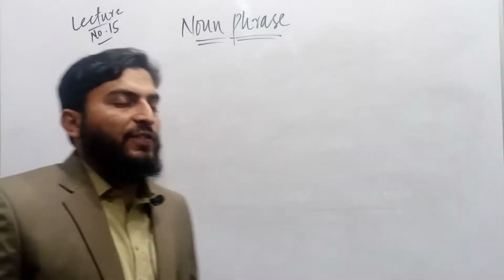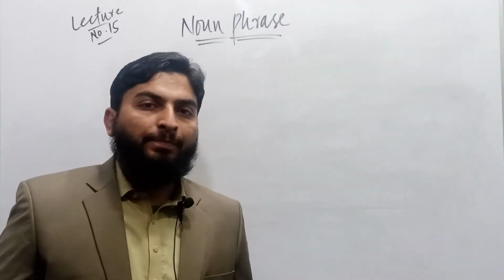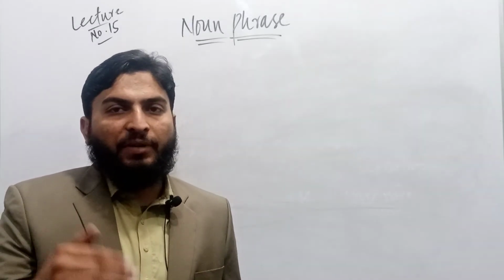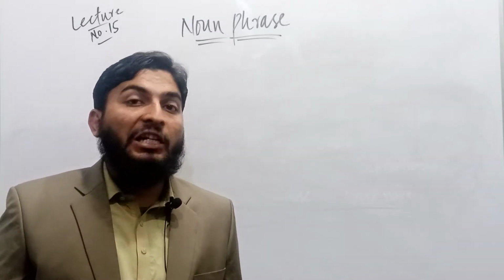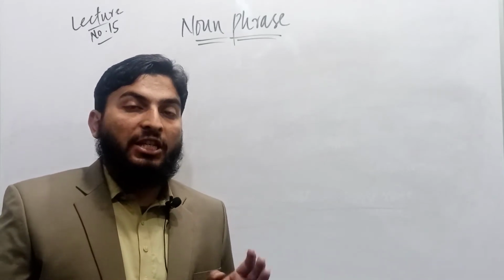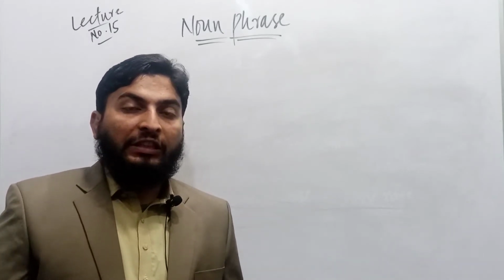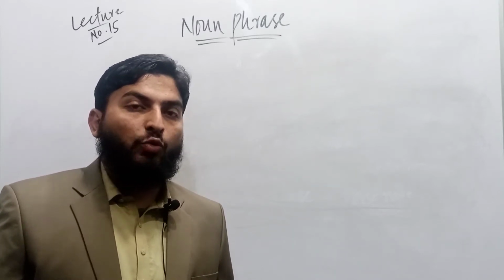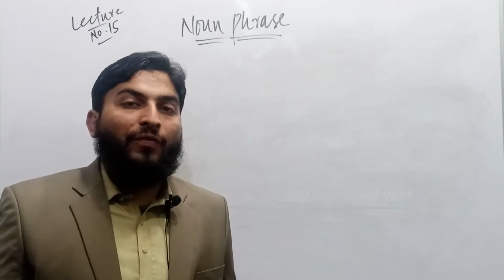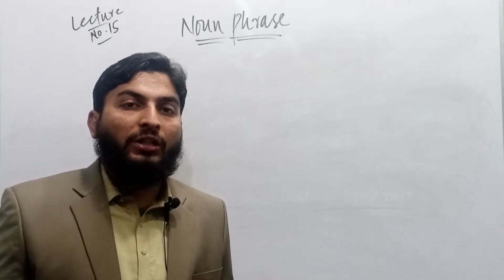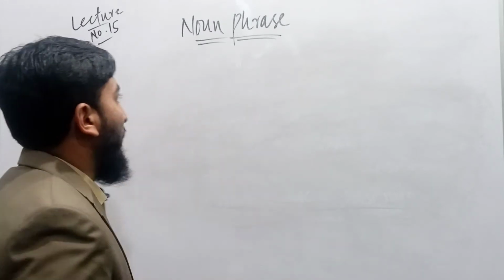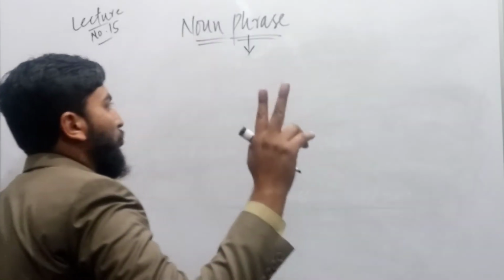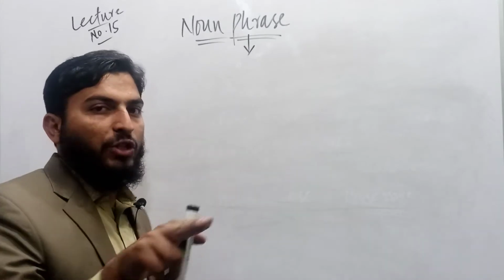A phrase is defined as a word or more than a word that does not form a formal structure like subject plus verb. It is incomplete in meaning because the subject is not definite to us, the verb is not definite to us, and the object is not definite to us. But these are the chunks of a sentence, and each chunk is called a phrase. When I say noun phrase, it means that in the phrase there are two parts. One is head, the second one is dependent.